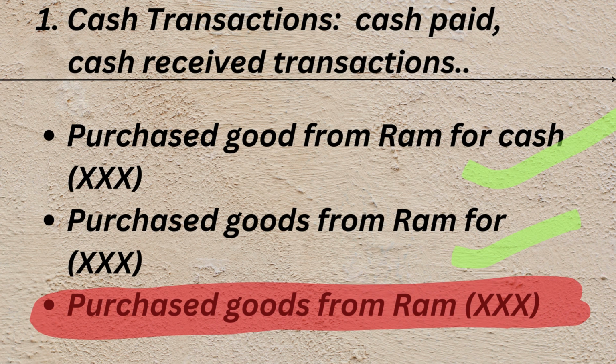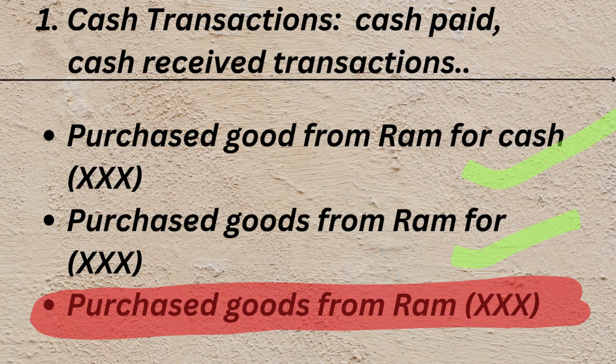Here we have a list of cash transactions. As I said earlier, cash transactions are those transactions when cash is paid and products are purchased or received. You have to identify transactions in the following manner. We have purchased goods from Ram for cash. They are mentioning clearly in the transaction that it is for cash, so it is a cash transaction.